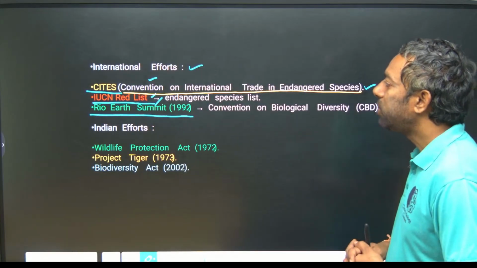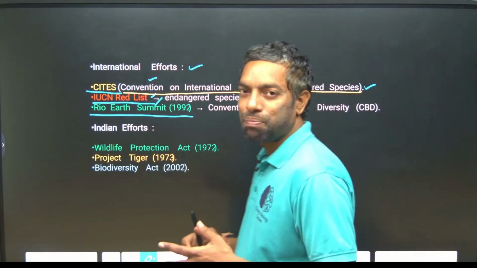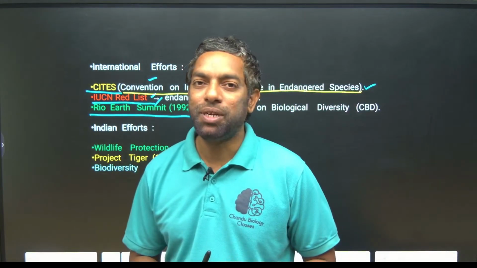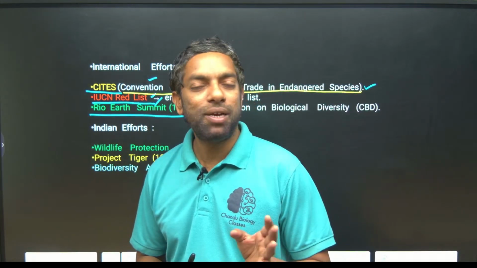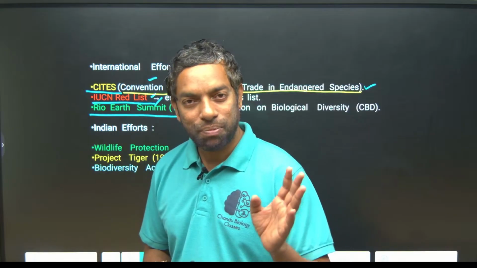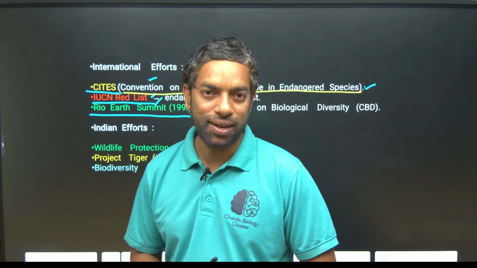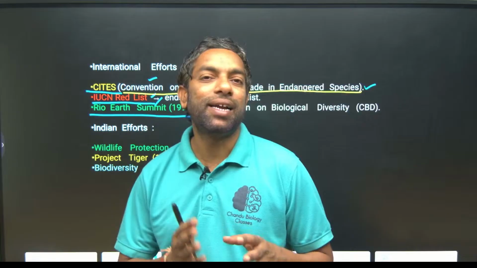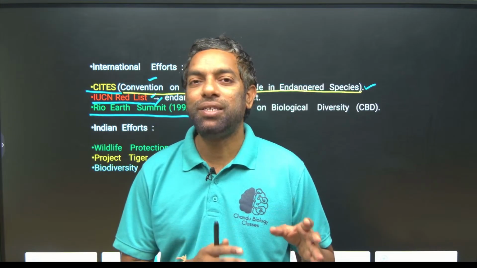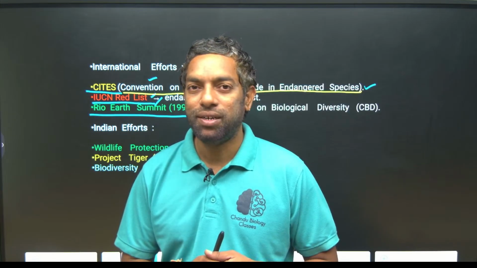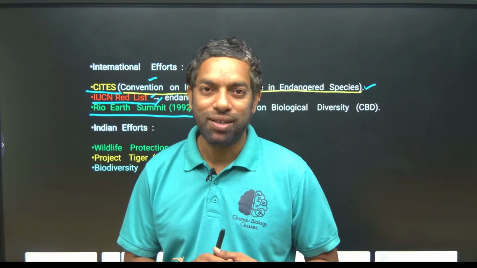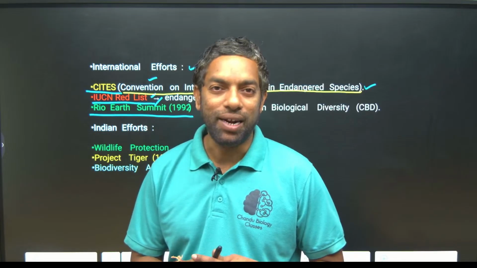Okay. IUCN Red List. The population of some species is declining rapidly. Some species' populations are going to end. Some species are not there even on the earth. So this categorizes such species based on their population and importance. That is the IUCN Red List.